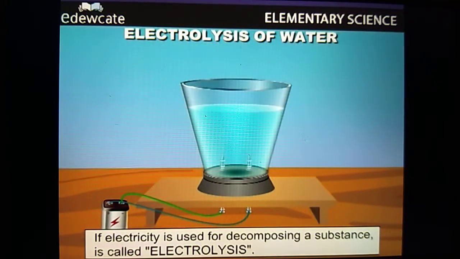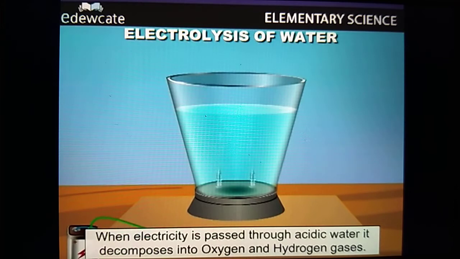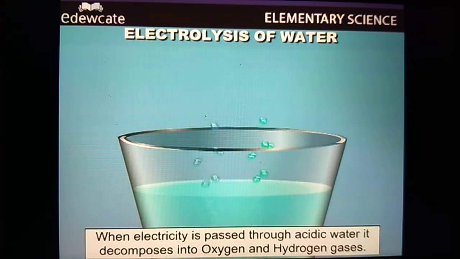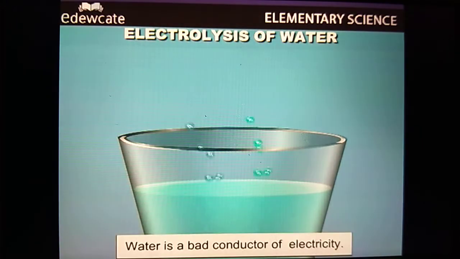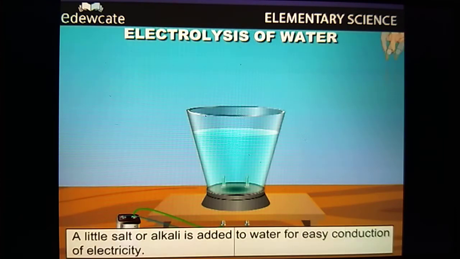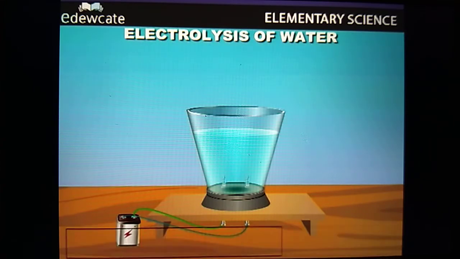If electricity is used for decomposing a substance, it is called electrolysis. When electricity is passed through acidic water, it decomposes into oxygen and hydrogen gases. Water is a bad conductor of electricity. Therefore, a little salt or little alkali is added to water for easy conduction of electricity.